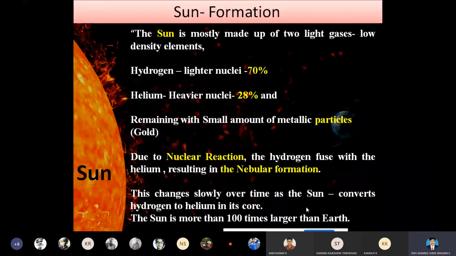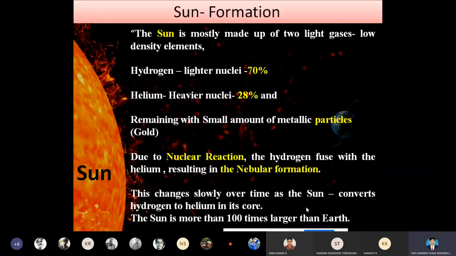To explain the formation, we considered the parameters hydrogen and helium. Hydrogen 70%, helium 28%. The remaining are the dust particles available in the space. So dust and the gaseous cloud combine with each other and undergo a reaction. That collision reaction is called a nuclear reaction.